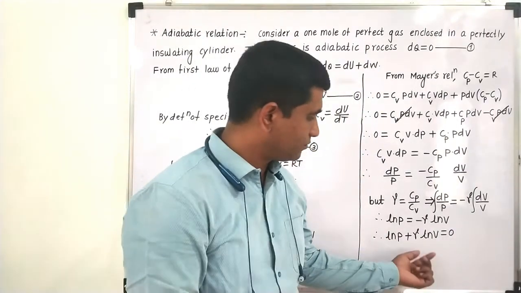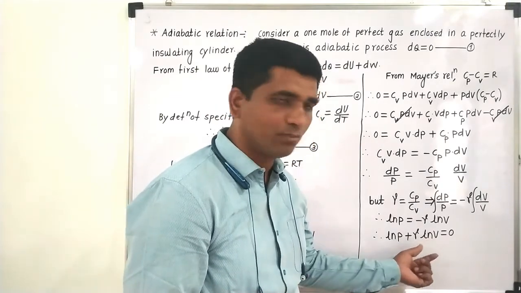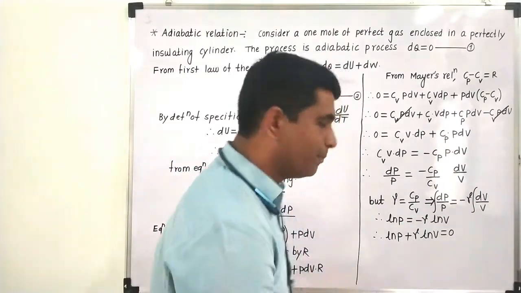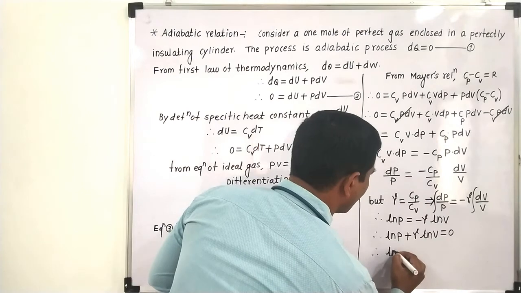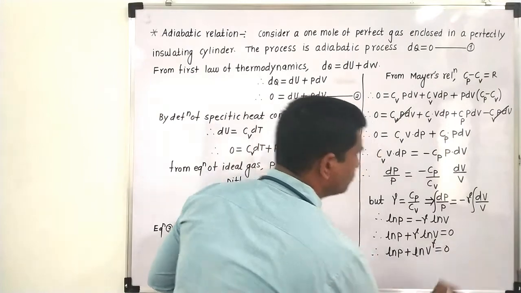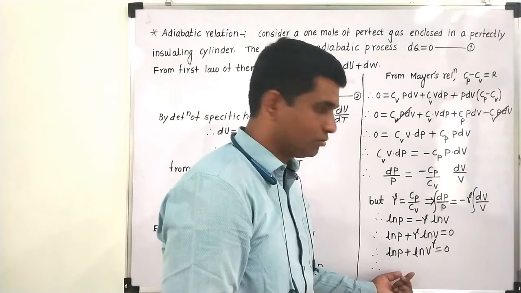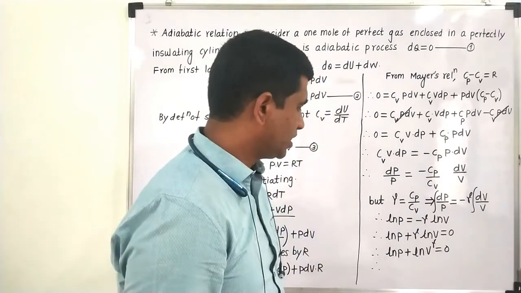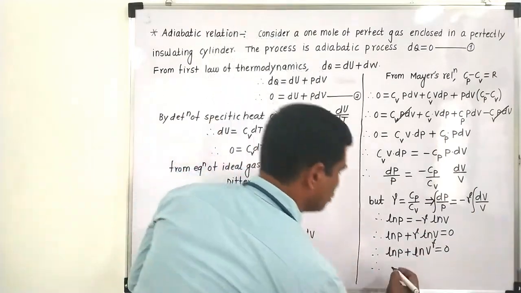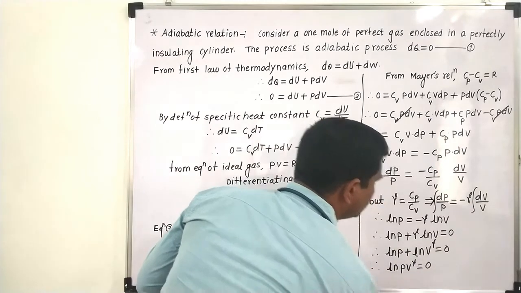Now we know the laws of logarithm: when some number is multiplied to the logarithm, it will become a power. So this gamma will go to the power of this V. So it will be ln of P plus ln of V raised to gamma, which is equal to 0. And whenever there is an addition of two logarithmic terms, we will have a multiplication. ln m plus ln n is ln of m into n. So from this one, we can write ln of PV raised to gamma is equal to 0.